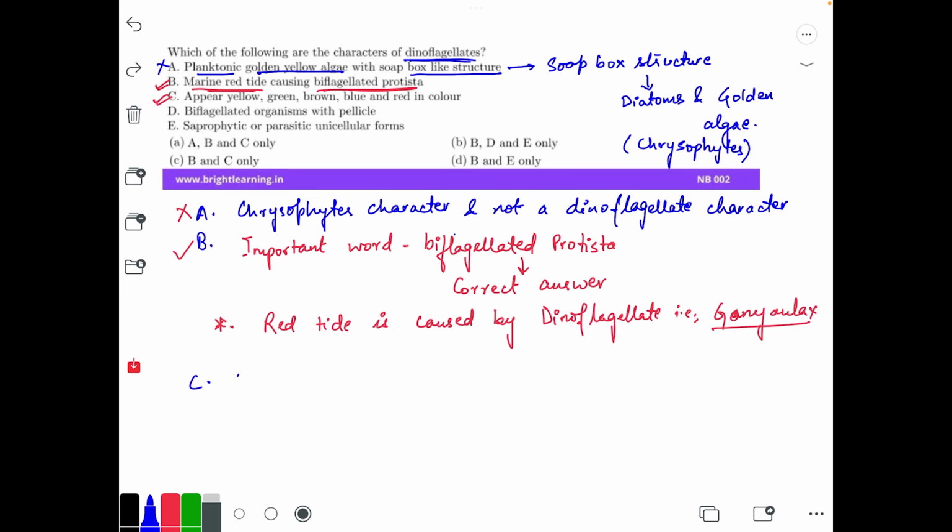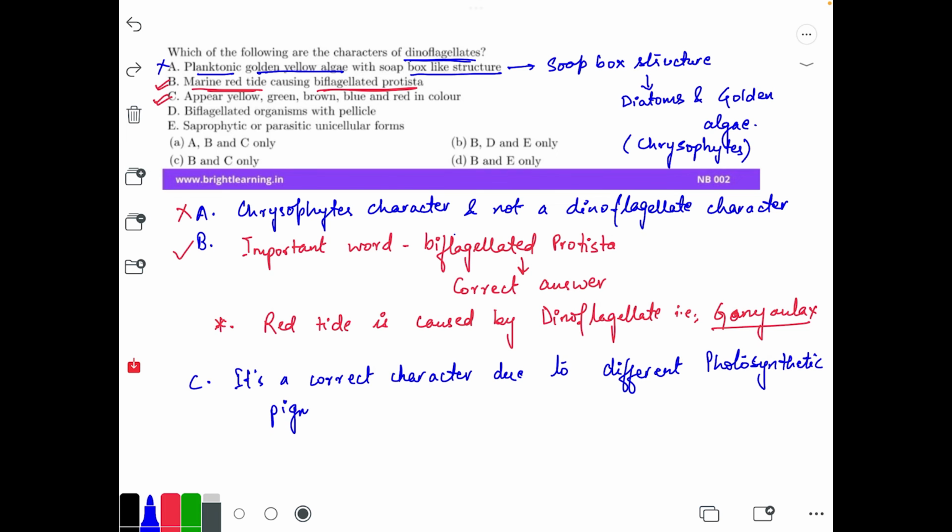This is also a correct character of the dinoflagellate, because they have different photosynthetic pigments present in them, and that's why they have all these colors. So C is correct, due to different photosynthetic pigments found in dinoflagellates.